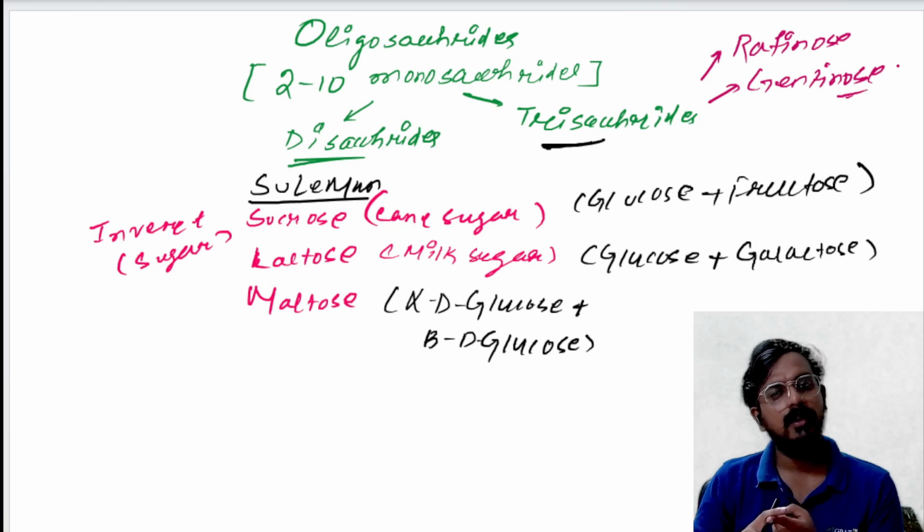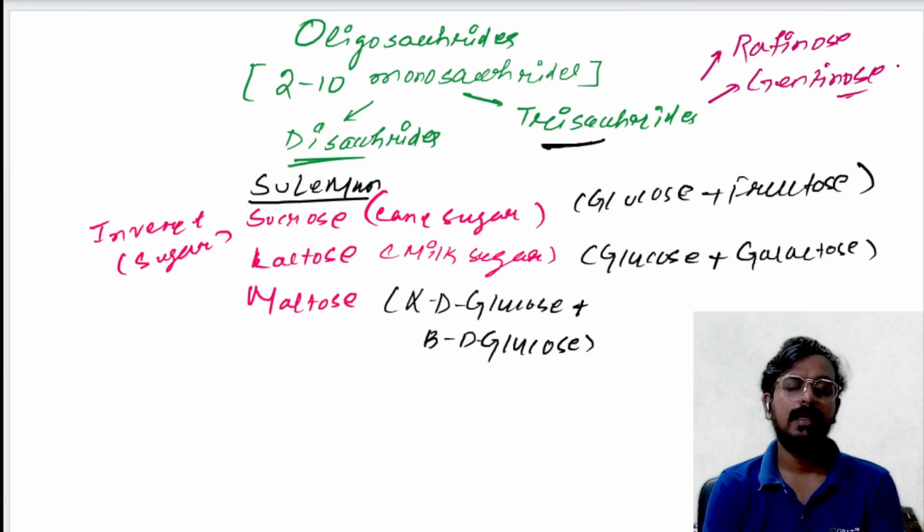In case of disaccharide, the examples are sucrose, lactose, and maltose. In case of trisaccharide, the examples are raffinose and xanthinose. Okay, so this is the example of oligosaccharide.